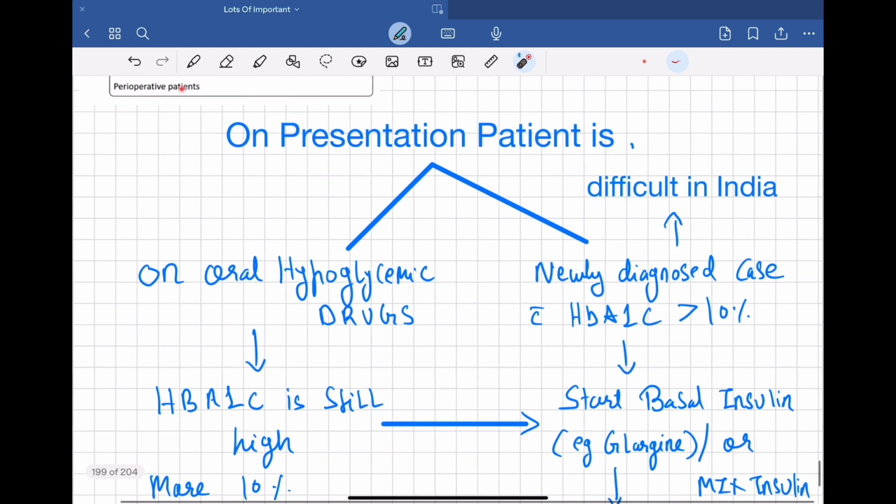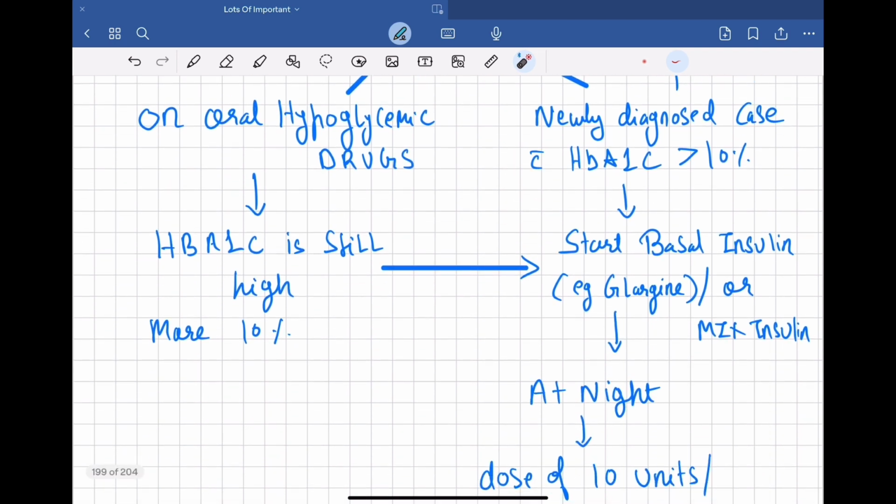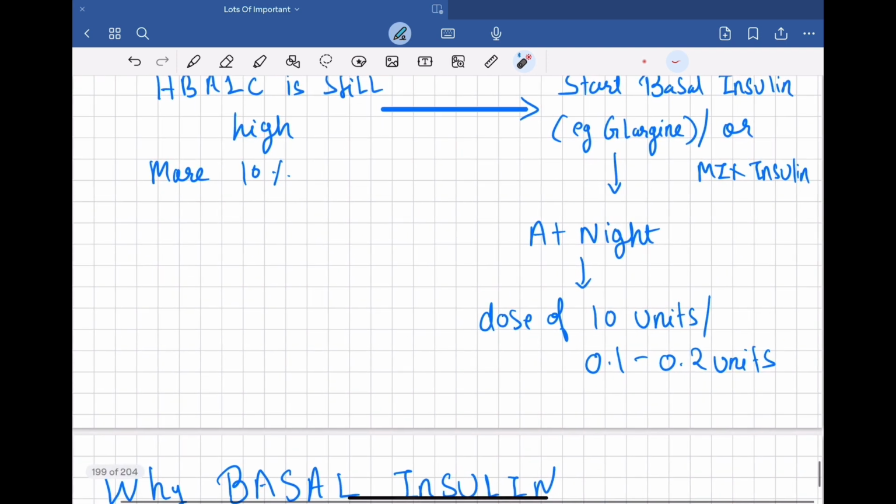Now, if the patient is newly diagnosed, the guidelines suggest that if the patient is coming to you and you are diagnosing as a diabetic, the patient is not previously diagnosed, and the HbA1c of that patient comes above 10%, you need to give insulin. Now, these are the guidelines, but this is very difficult in India to give. Alright, so if the HbA1c is high in both the scenarios, you will give basal insulin. You will start with basal insulin at night at the dose of 10 units or 0.1 to 0.2 units per kg per day.